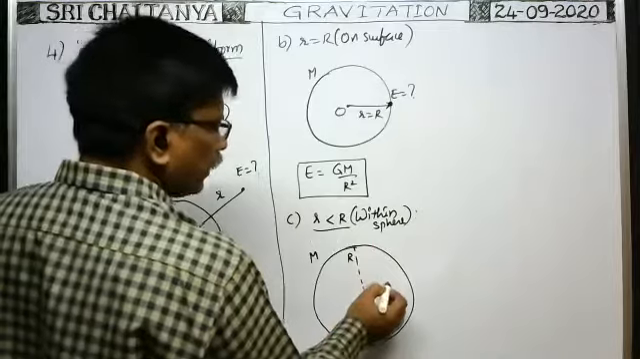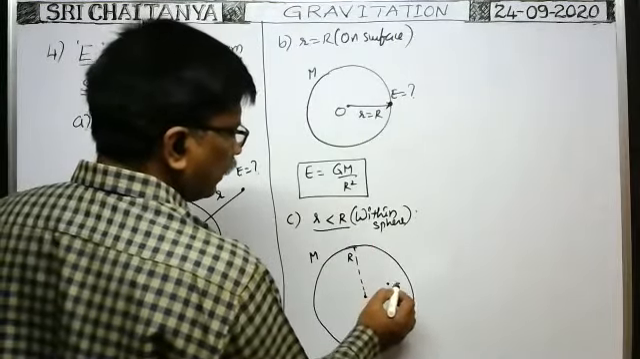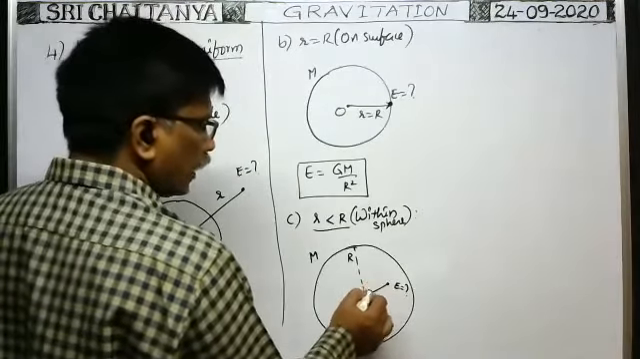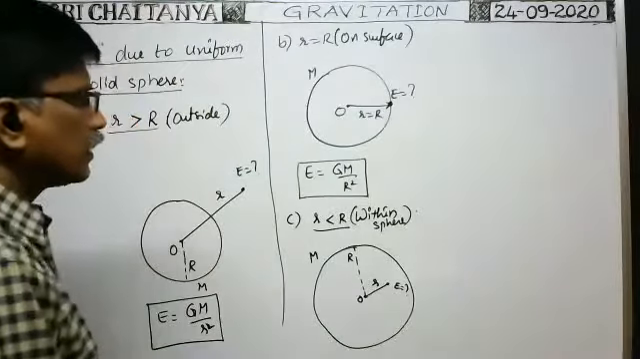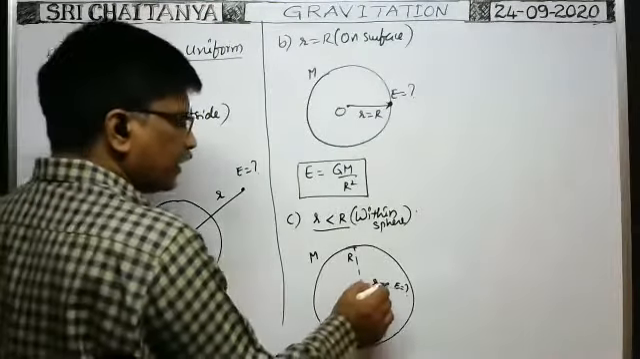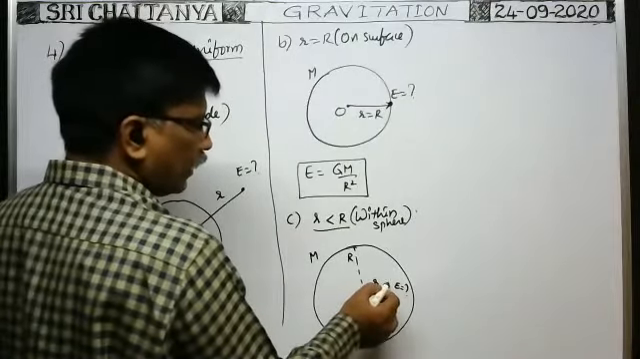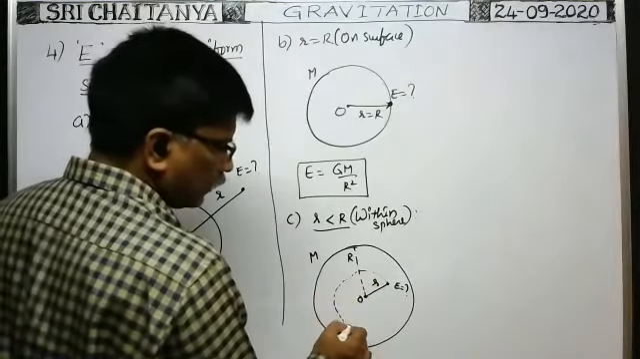Suppose you want to find the intensity of gravitational field at a point which is at a distance r, smaller than R, from the center. By taking this distance as the radius and O as the center, you imagine a solid sphere here.